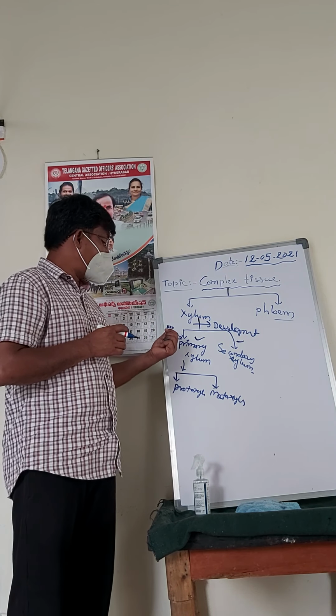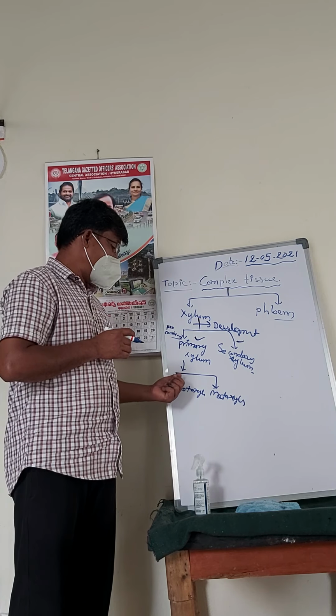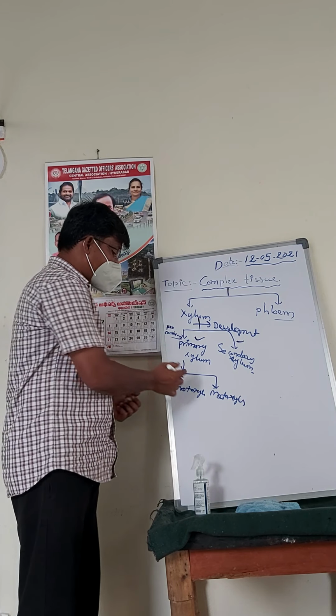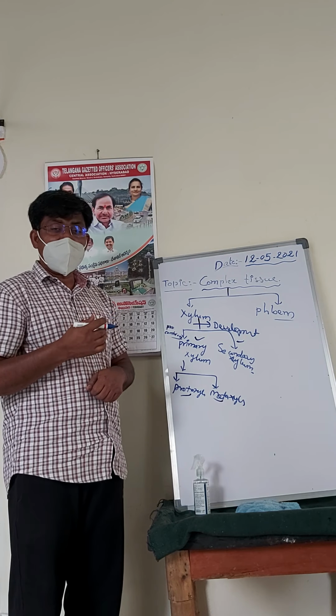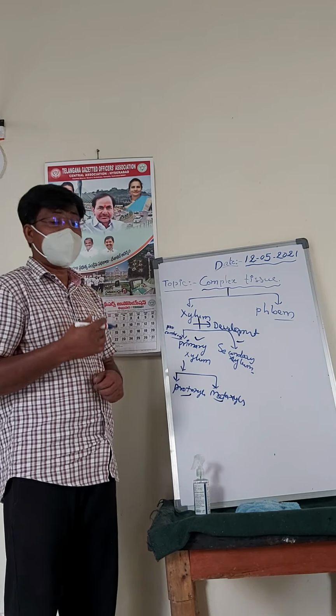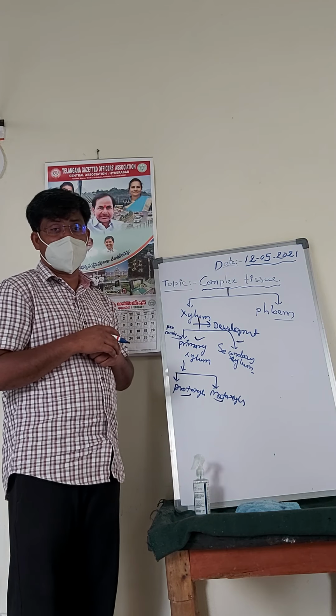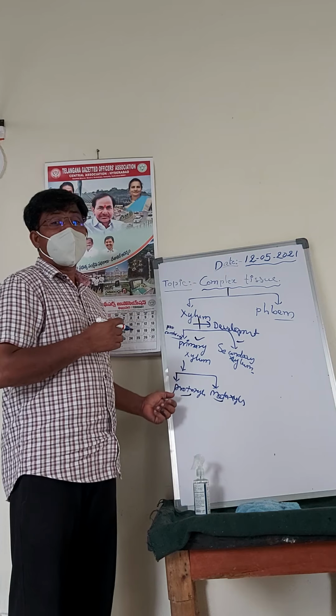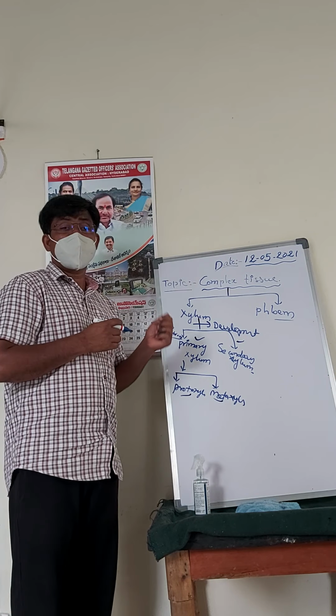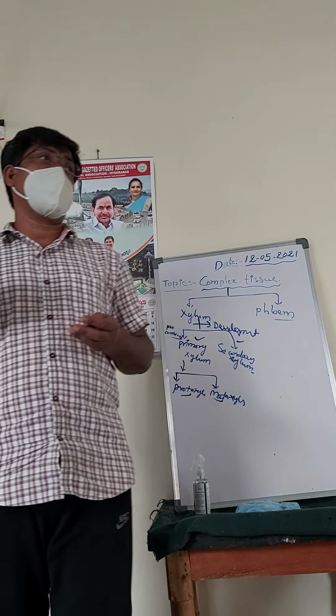So this primary xylem is again identified into two types. One is protoxylem and second one is metaxylem. The xylem which is formed initially is called protoxylem. The xylem which is formed later, after the formation of the protoxylem, is called metaxylem.